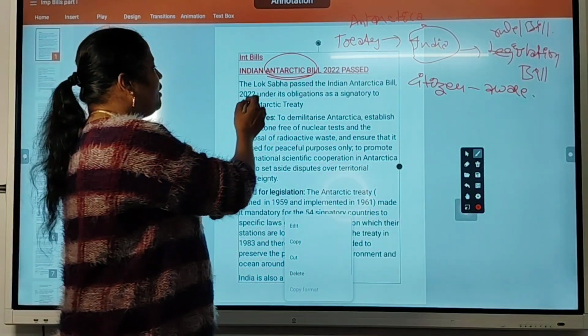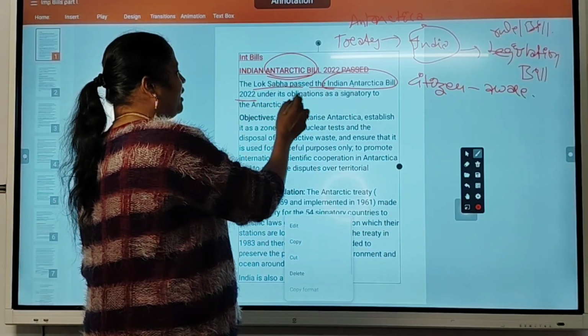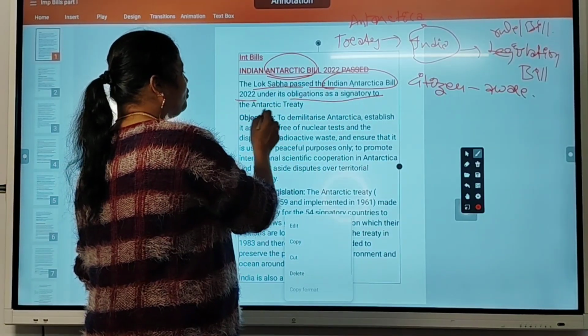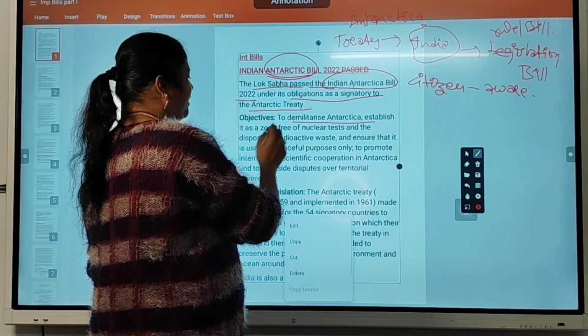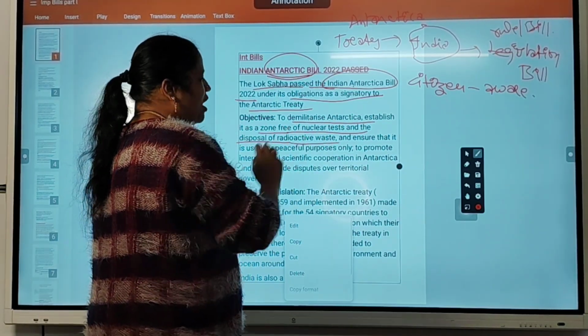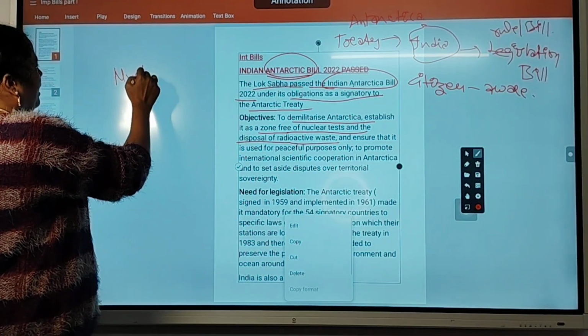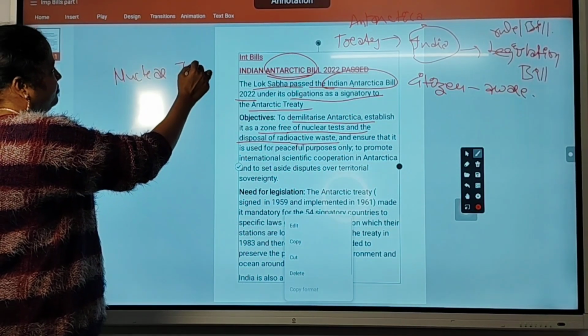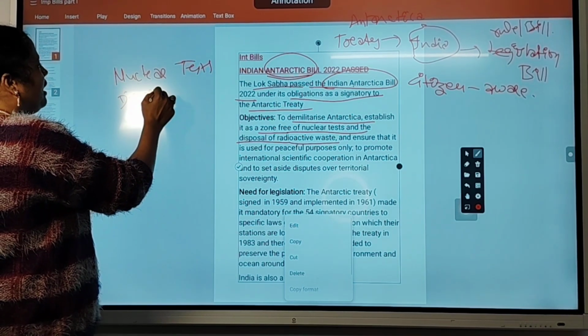The Lok Sabha passed the India Antarctica Bill 2022 under obligations as signatory to the Antarctica Treaty, to establish a zone free of nuclear tests and disposal of radioactive waste. Nuclear tests are not allowed inside Antarctica, and disposed wastes are also not allowed.